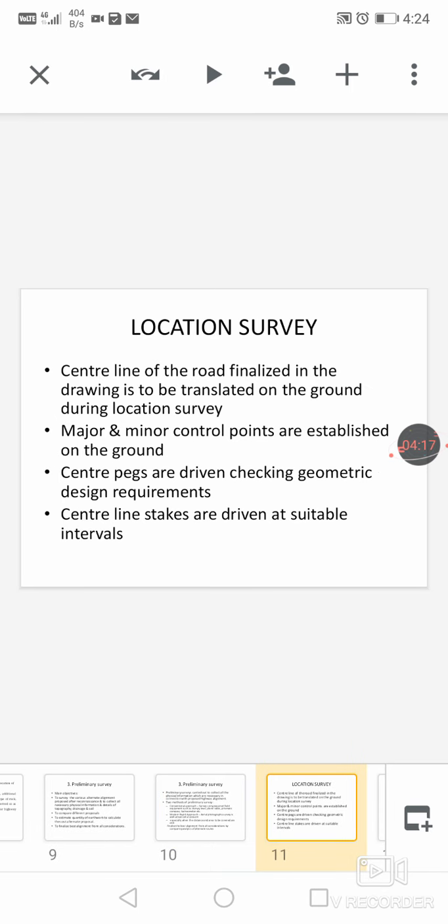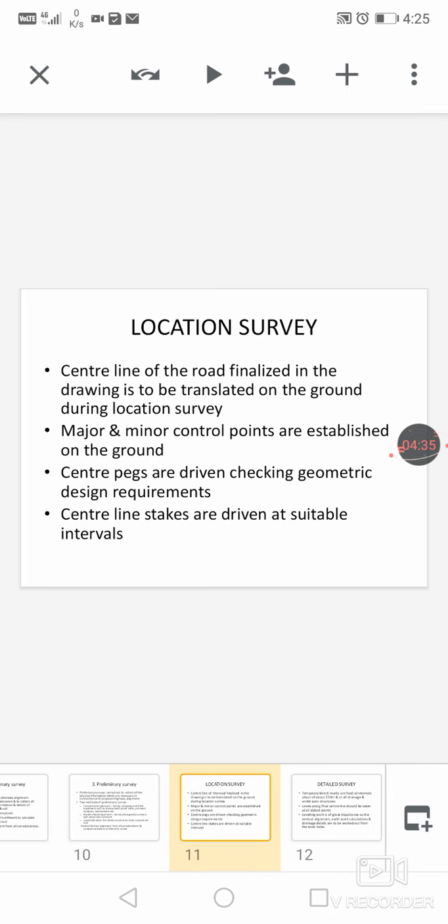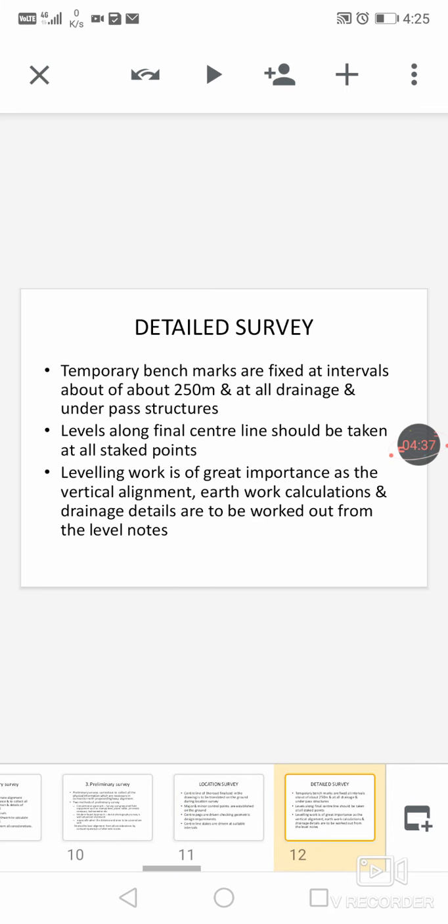Now, about the location survey, the center line of the road is finalized. Major and minor control points are then established. Center pegs are driven to check the geometric design requirements. And finally, center line stakes are driven at suitable intervals.